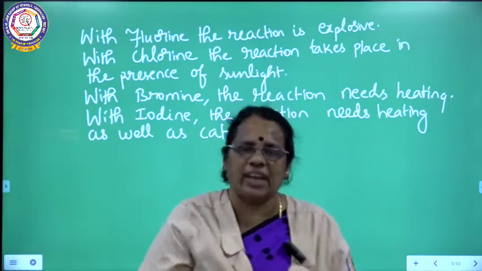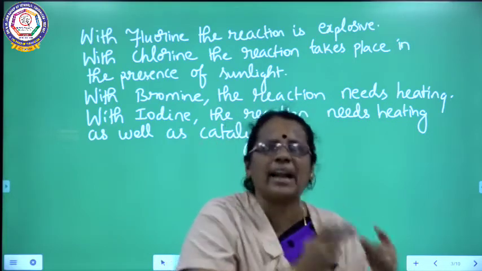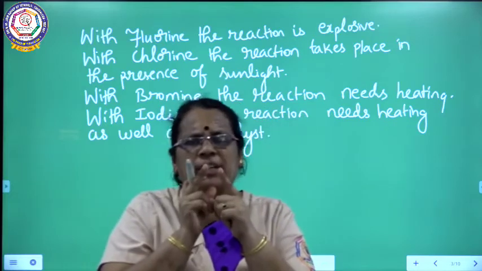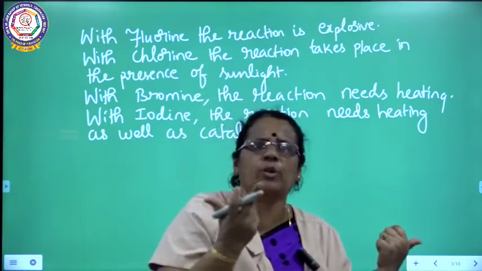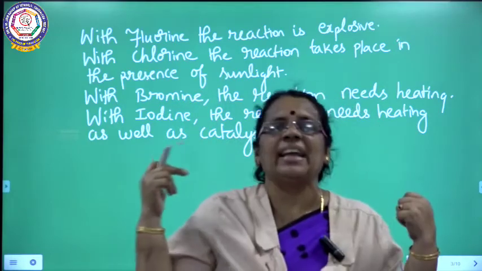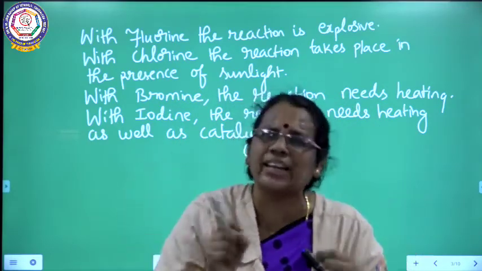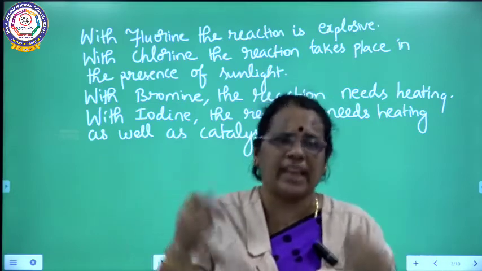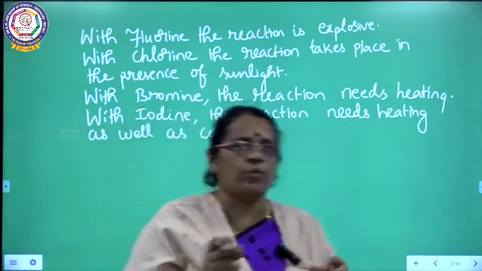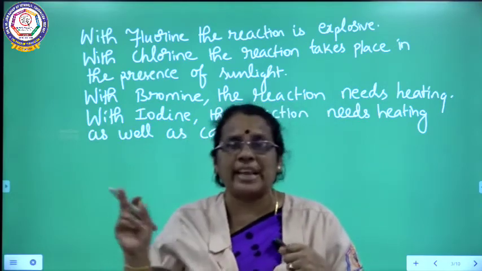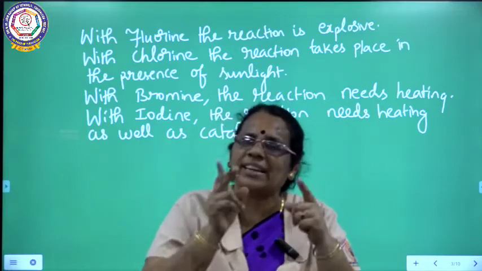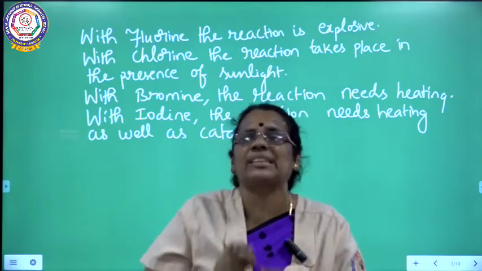So the reactivity varies. When halogens are added to hydrocarbons, depending upon the reactivity of the halogens, the reaction varies. You will be getting the alkyl halides, but we have to see the reaction conditions. There are certain conditions to be followed while carrying out the reactions. For example, with fluorine, the reaction is explosive. Fluorine is highly reactive, so the reaction may explode.